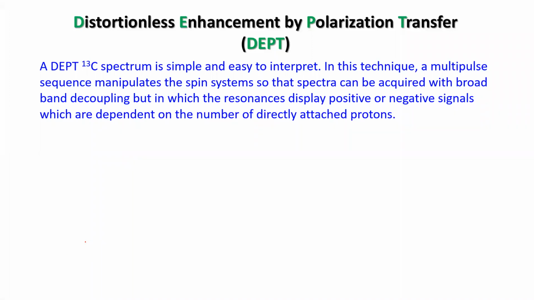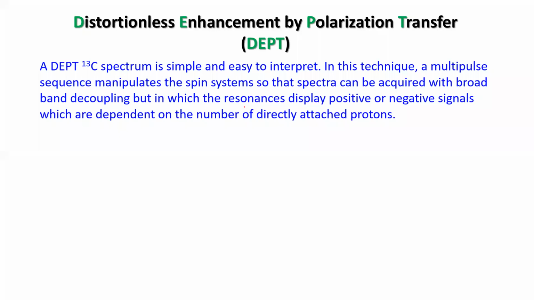So just giving a little information, the DEPT 13C spectrum is simple and easy to interpret. Okay, so the spectrum you can easily interpret it. Now in this technique, what is done is multi-pulse sequences are utilized to have different types of signals. So your resonance display, sometimes you'll get in the positive direction, sometimes you'll get in the negative direction.